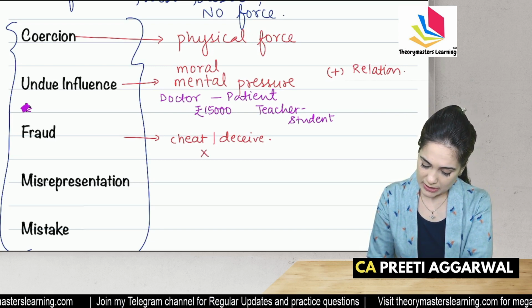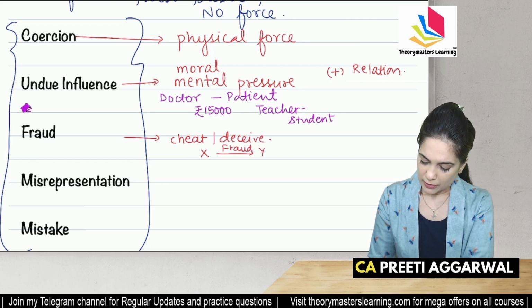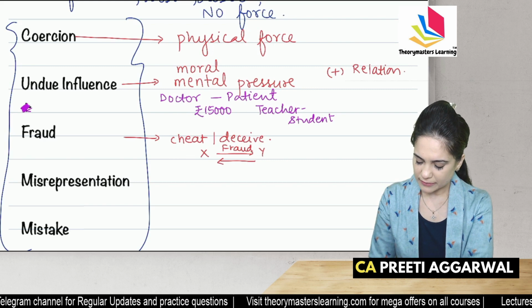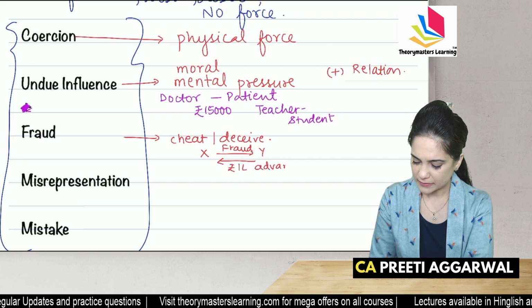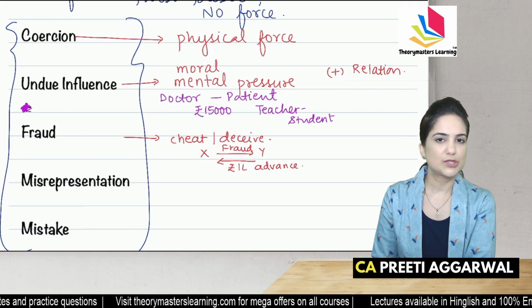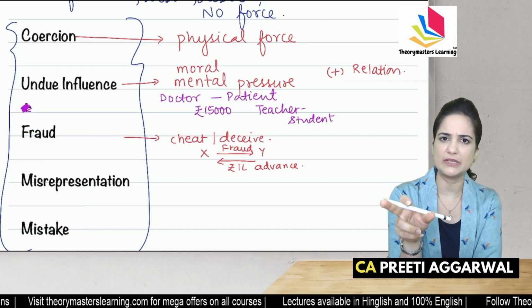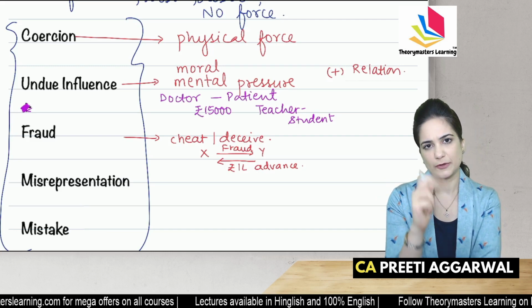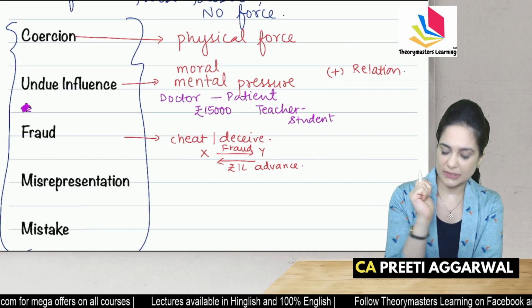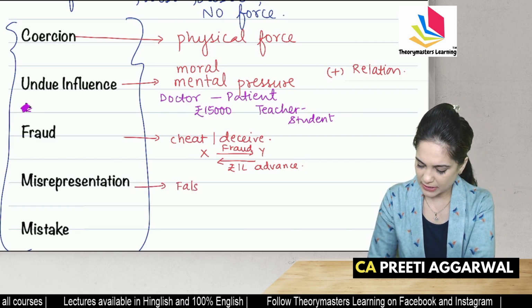Now, X by fraud influenced Y to enter into contract, took 1 lakh rupees advance and ran away. It's not a valid contract. Y can find X, take action against him, complain to the police, prove that fraud was committed. He can get back his 1 lakh rupees. Misrepresentation. In case of misrepresentation, there is false representation.